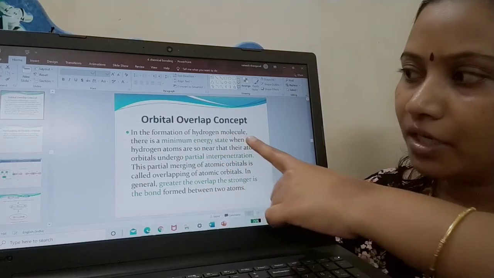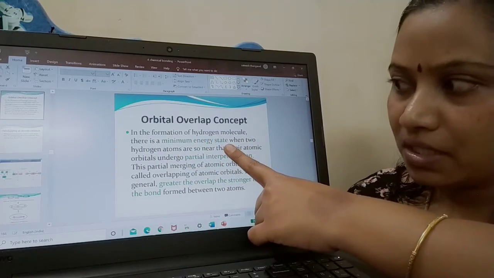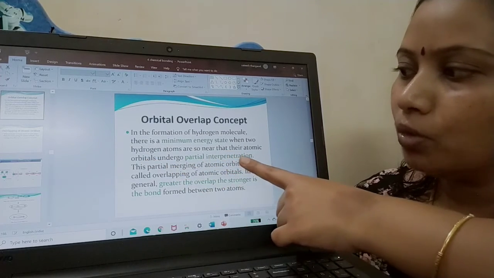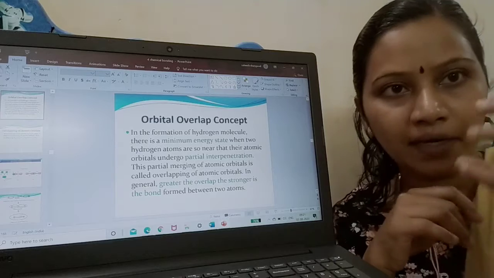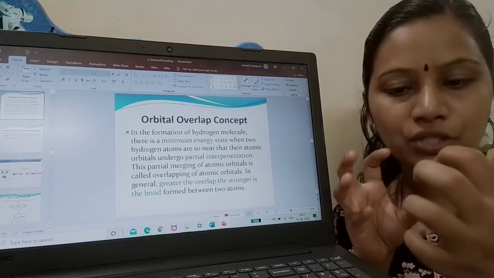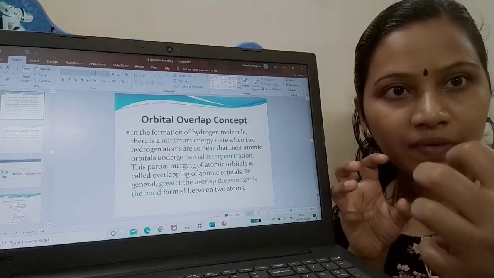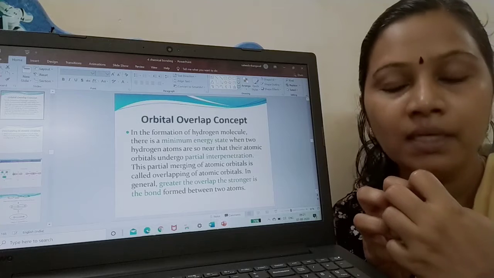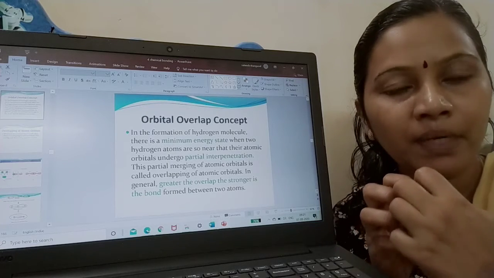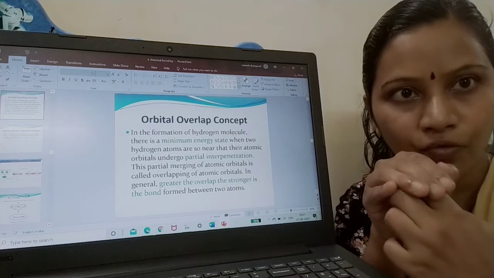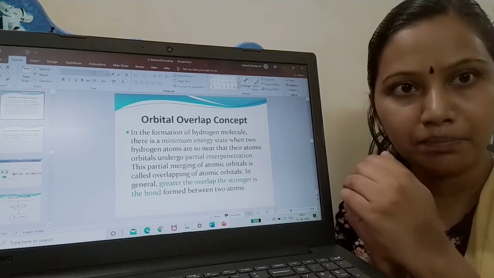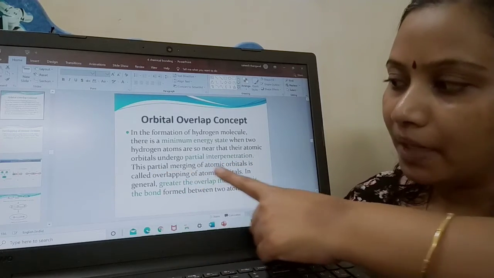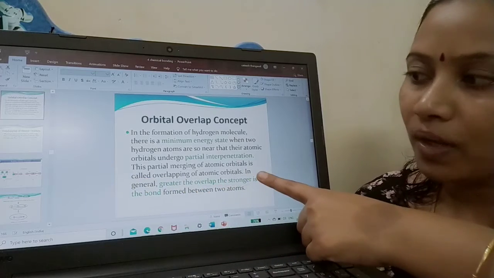In the formation of the hydrogen molecule, there is a minimum energy state when two hydrogen atoms are so near that their atomic orbitals undergo partial interpenetration. See, hydrogen atom A, hydrogen atom B. There is one particular case where these two hydrogen atoms approach each other to form a hydrogen molecule, correct? When they approach each other, there is one particular point where the orbital of atom A and the orbital of atom B are close and there is a partial interpenetration. This partial merging of atomic orbitals is called overlapping of orbitals.